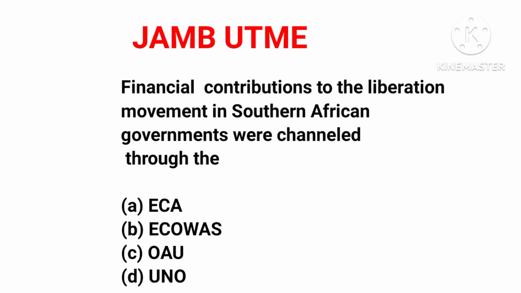Now the correct answer to this question is OAU, that is Organization of African Unity. The financial contributions that helped in liberating Southern Africa were channeled through this organization. So OAU is the correct answer.